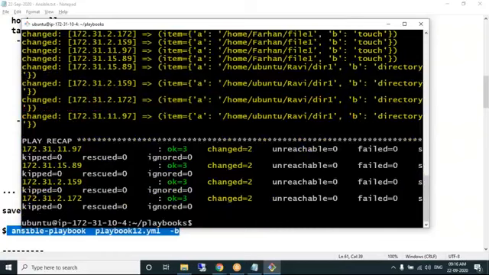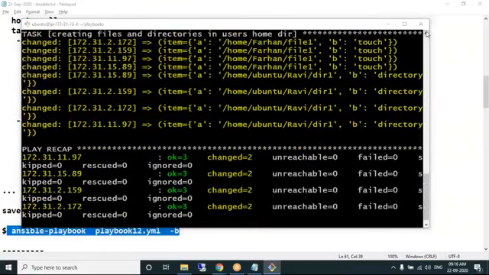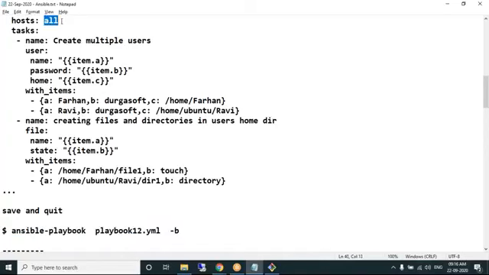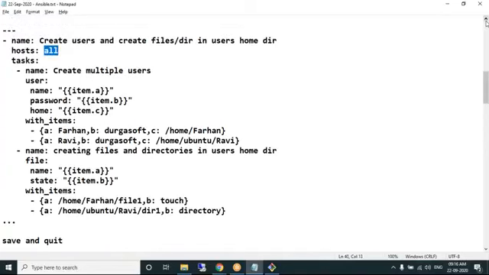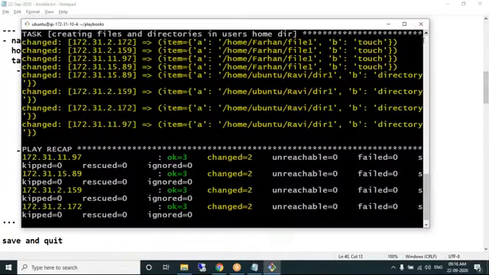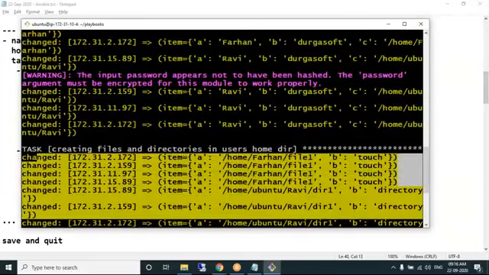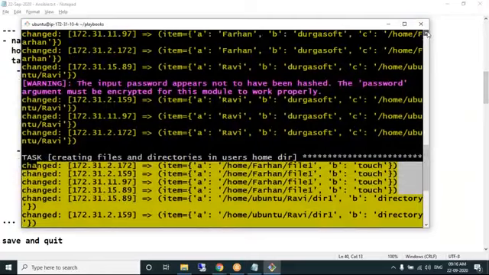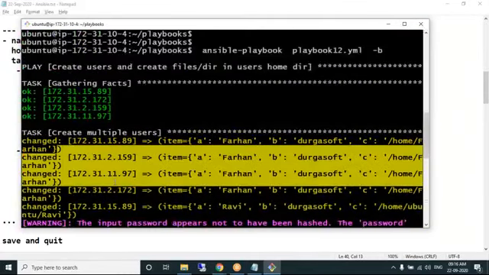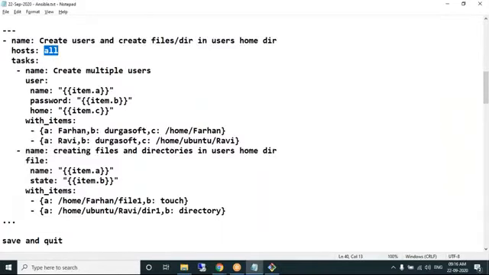Done. See, perfectly working. And I'm running it on hosts all. That means not on a group, but on all the machines. Fine. And all the modules are executed successfully. This is for creating files and directories. Perfect. And this is for creating multiple users. This is an example to help you understand that we can have multiple with_items or multiple modules.